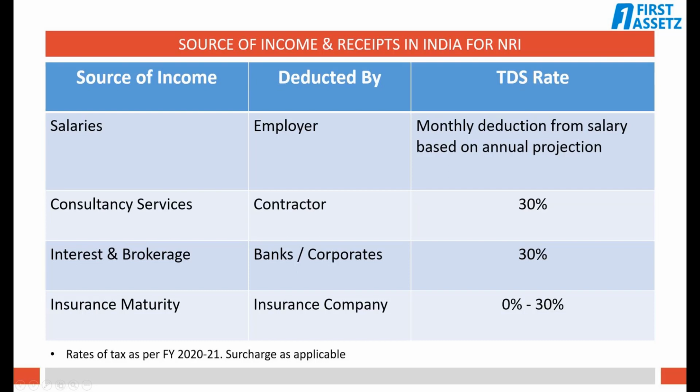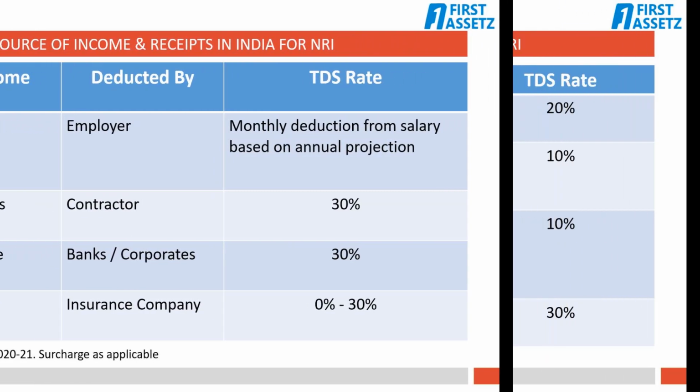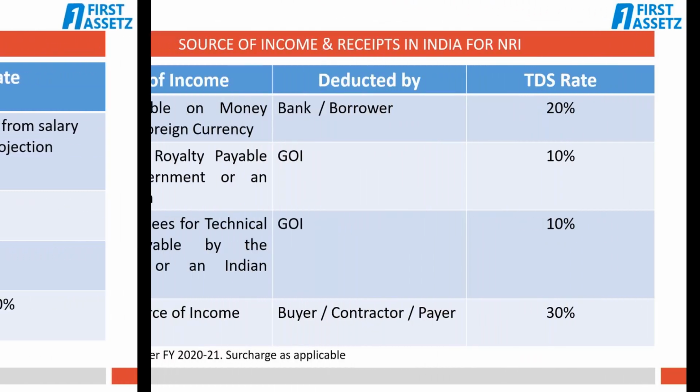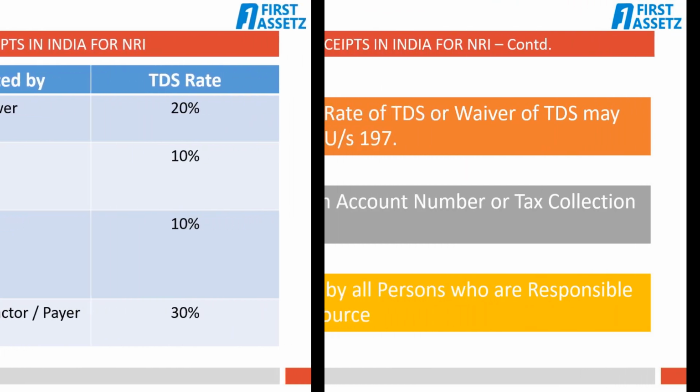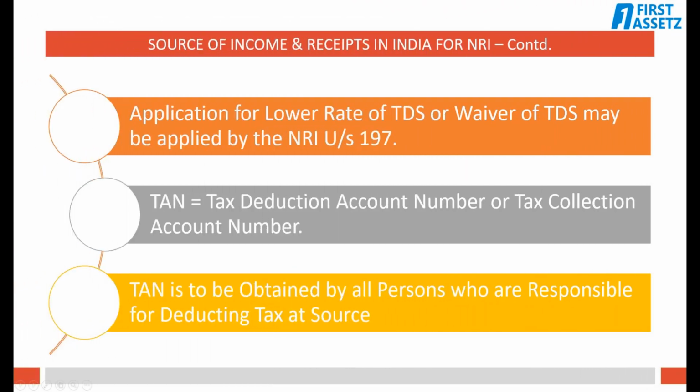This depends upon the type of policy, sum assured, and total premium paid. Similarly, in certain items like royalty income, consultancy income received from Government of India, and other items like interest payable on borrowings in foreign currency, etc., tax will be deducted by the payer. An NRI may apply for a lower rate of TDS or waiver of TDS under Section 197 of the Income